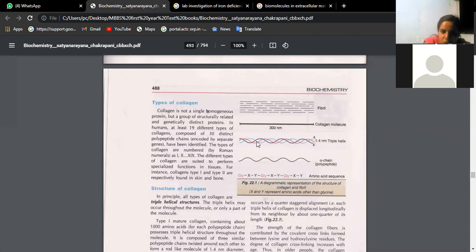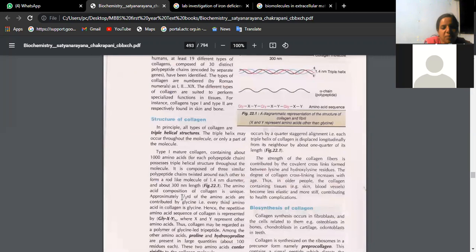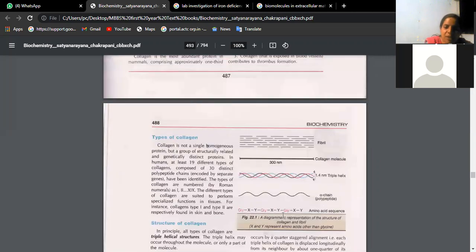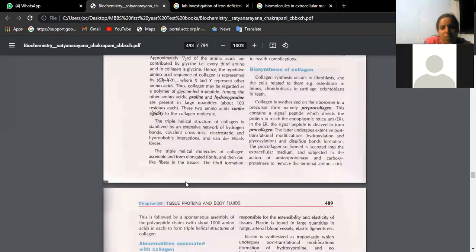Each collagen fibril is made up of alpha chains, which are polypeptides. Polypeptide in the sense it is made up of different types of amino acids, basically glycine being the predominant amino acid. In between we may have other types of amino acids. So just look at this structure while you read the structure of collagen.